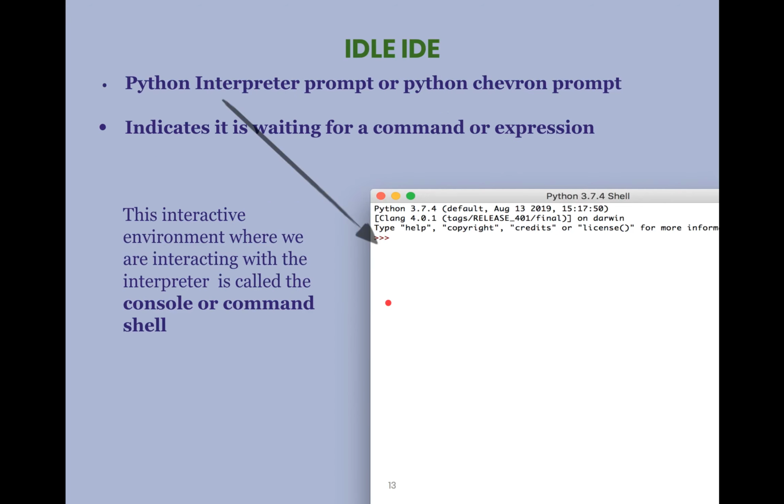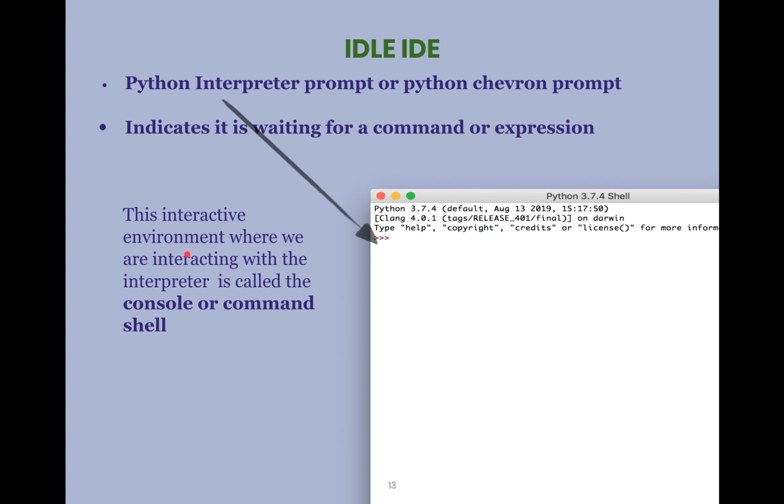Okay, this is the IDLE environment, the interactive environment. Here we see three greater than signs, which we call the Python interpreter prompt or Python chevron prompt. This indicates it is waiting for a command or expression.